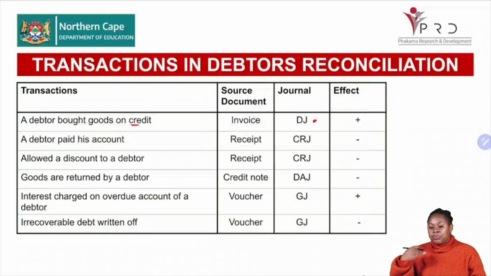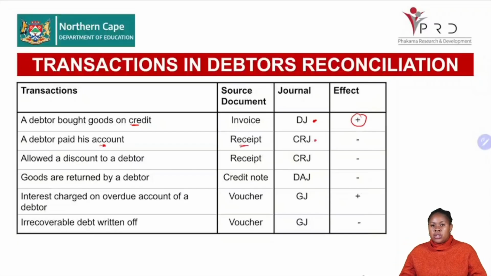When the debtor buys on credit, what is happening to the debt? Is the debt becoming more, or is the debt becoming less? In this case, they are going to owe us more money, and that is the effect that our invoice is having in our debtors control. Then when a debtor paid his account, we are receiving money. And when we receive money, we record in our CRJ, right? And then our source document will be our receipt.